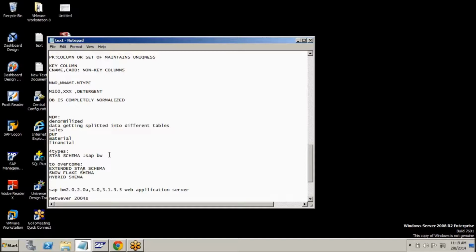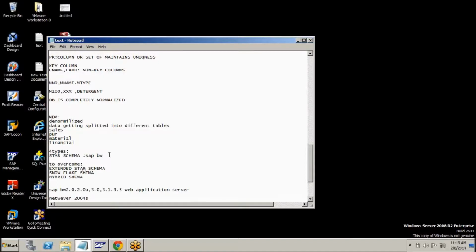Based on this extended star schema only, you have to go for designing the InfoCube. Inside it, which InfoObjects you need to create is based on the extended star schema. Once you understand the extended star schema, total modeling will be in your hand.